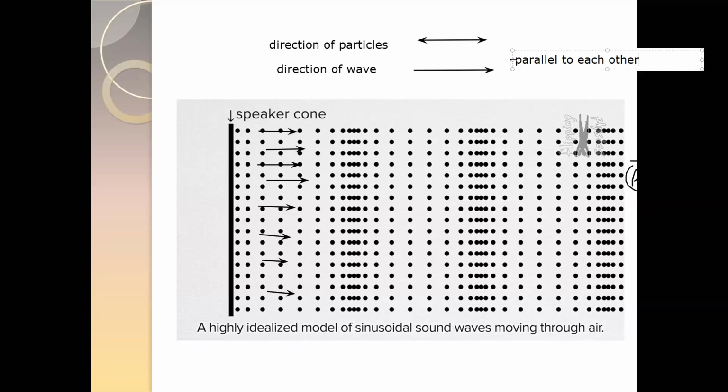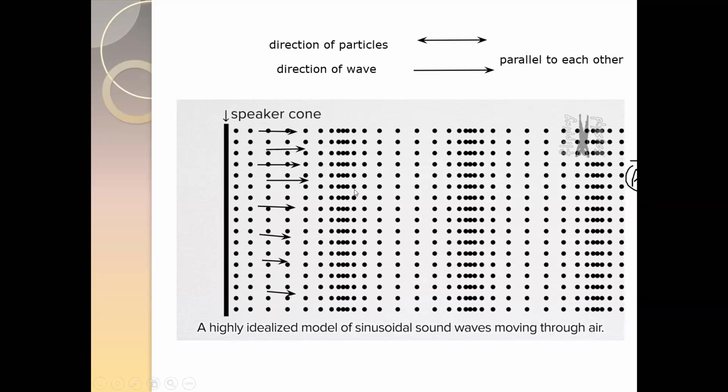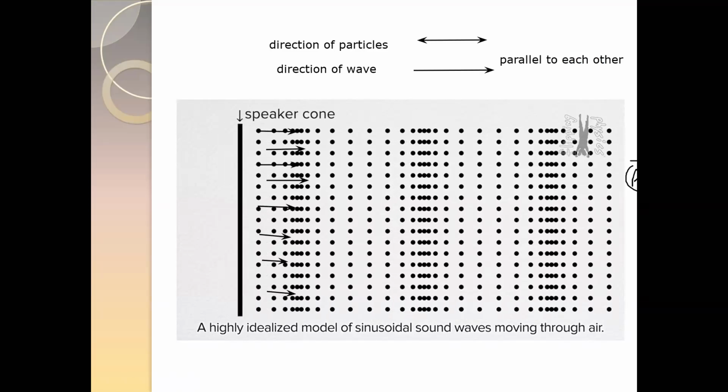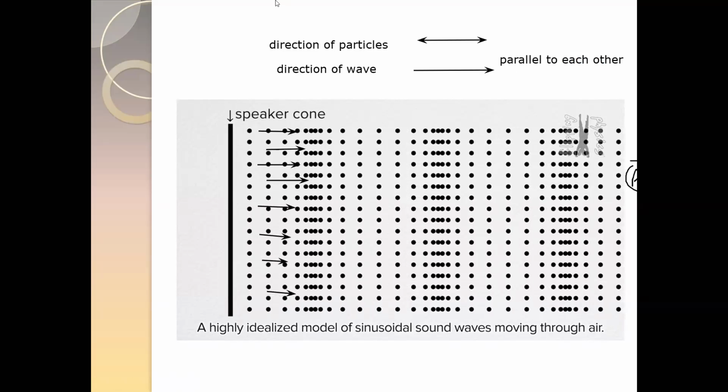So when the direction of the wave and the direction of the particle are same or parallel to each other, that kind of wave we call a longitudinal wave. So there are two types of waves. One is called